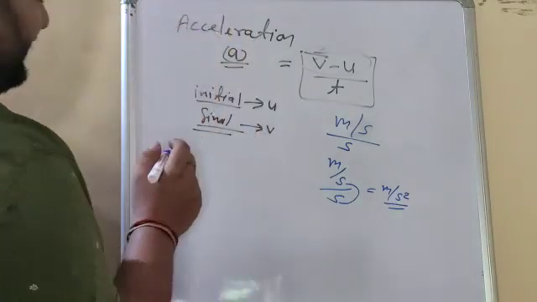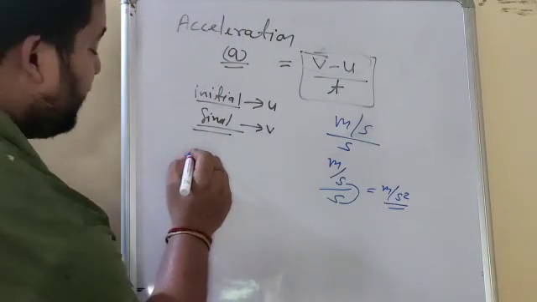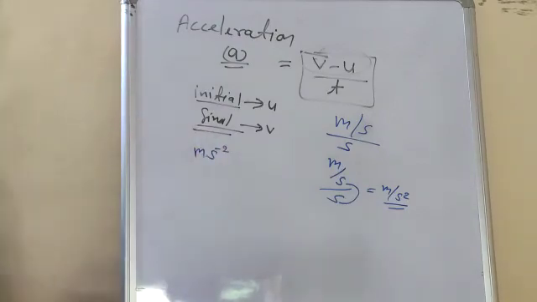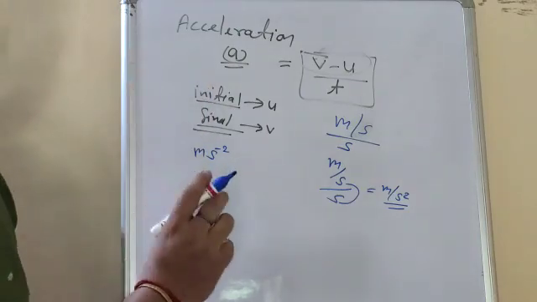One more thing I want to clear here. In your textbook, the unit will be written like meter second to the power minus 2. It is not different.